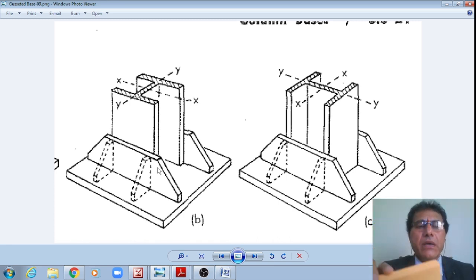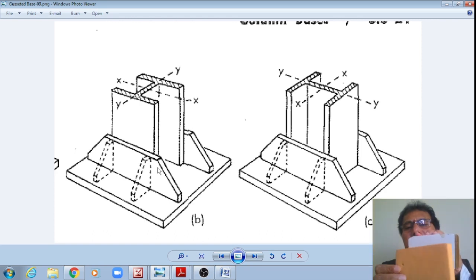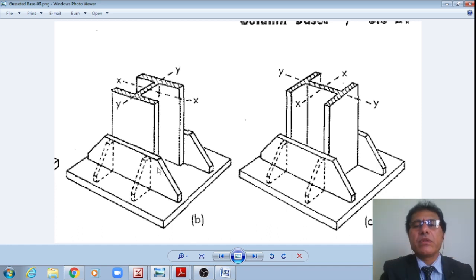Even now we can see that the gusset plate is connected to the flange itself, and in the other case we can see that the gusset plate is connected to the end of the flange. In the first case, if a heavy moment is there, that is how it will be connected to the flange itself.